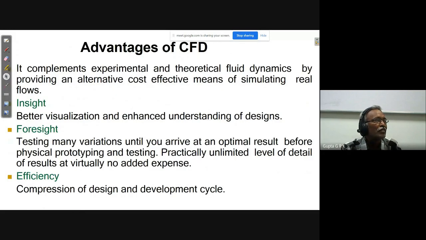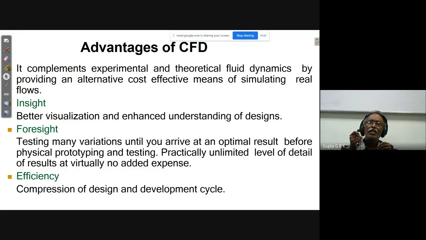So the advantage of CFD: it complements experimental and theoretical fluid dynamics by providing an alternative cost-effective means of simulating real flows. And insight: it gives better visualization and enhanced understanding of designs. As I told in the last class, where I showed some visualization, it gives a better visualization. And testing many variations until you arrive at an optimal result.